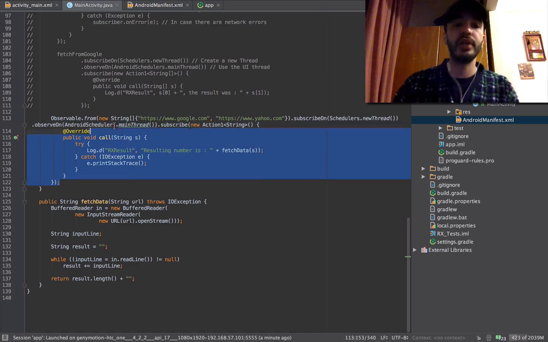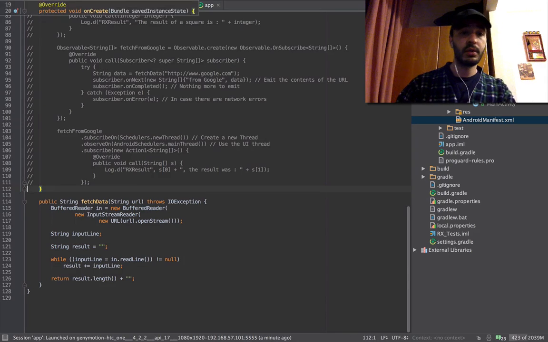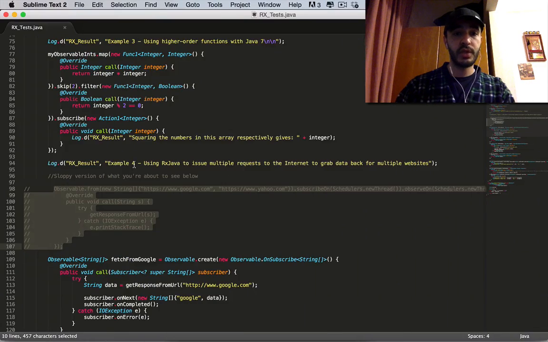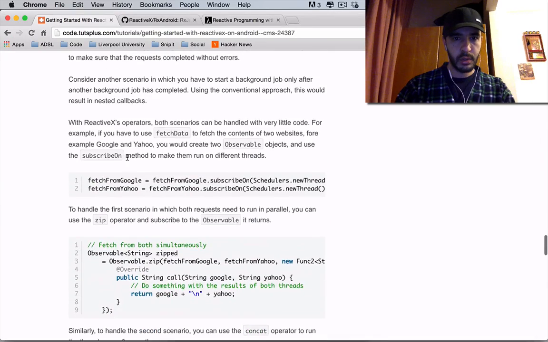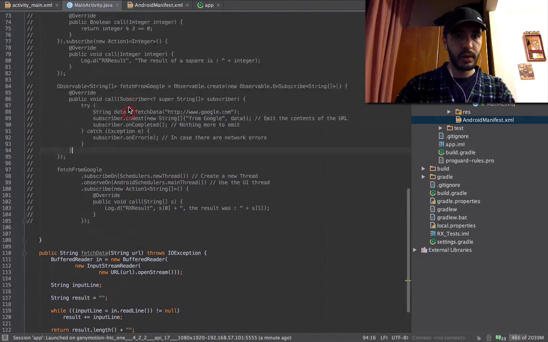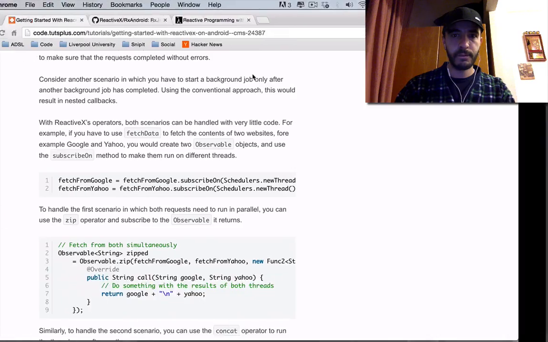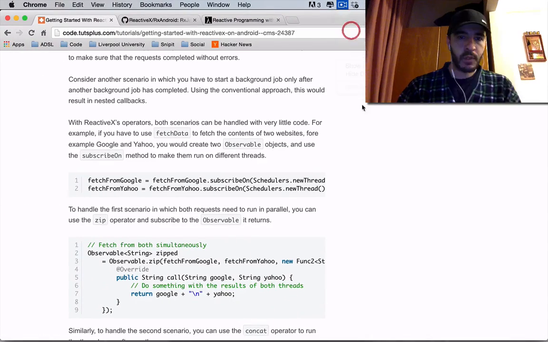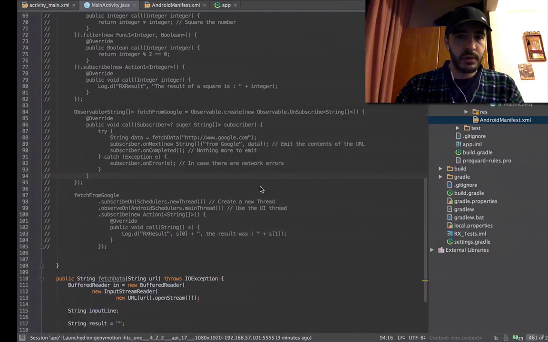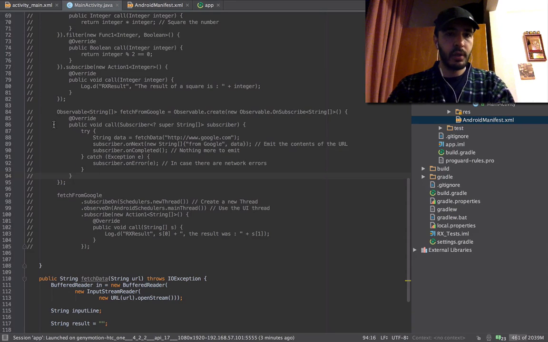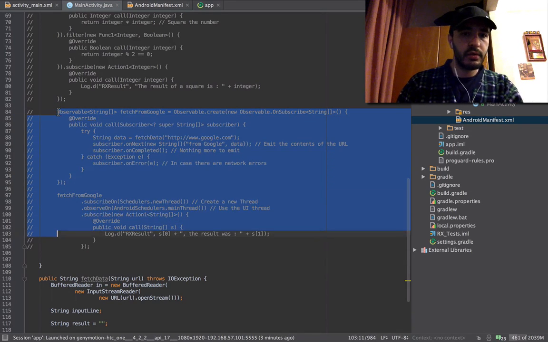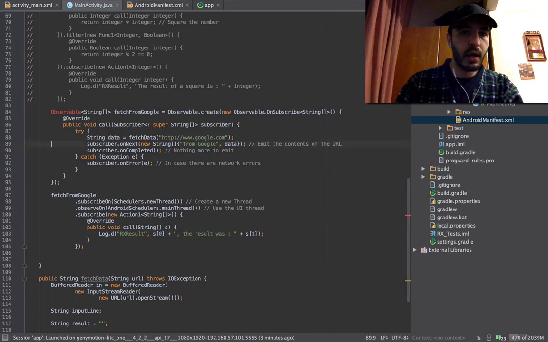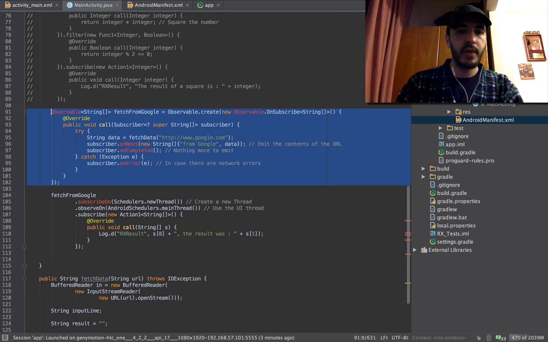So this is wrong. Take this out. We're gonna do this instead. Okay. So we're gonna repeat this. We're gonna dump another fetching thing, but this time from Yahoo.